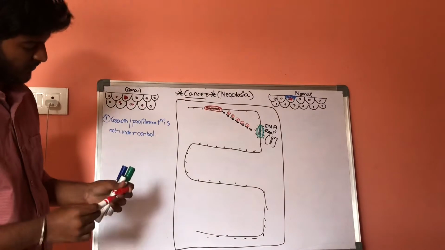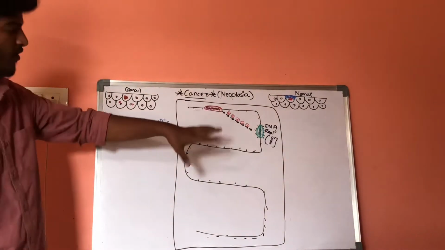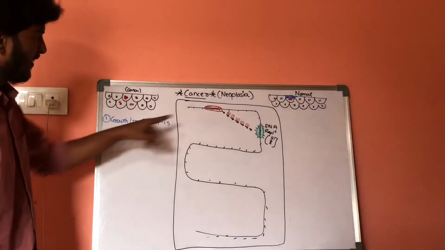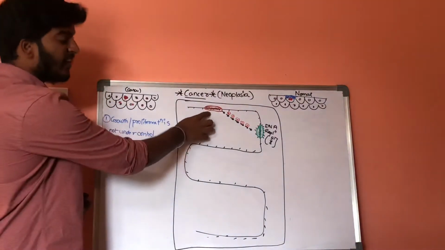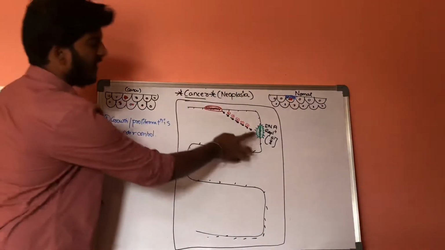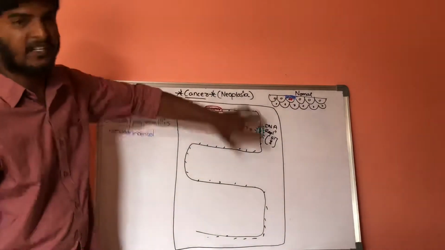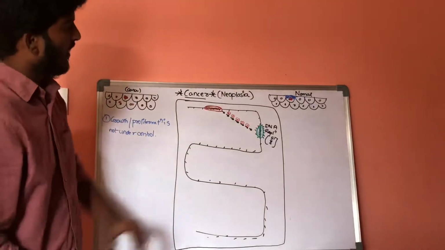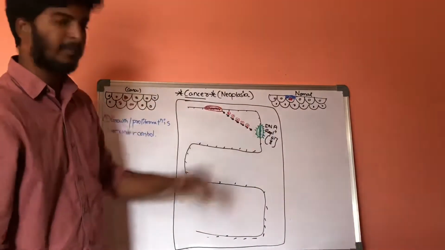Now, in a normal cell, whenever this special gene is activated, it results in DNA replication. Then DNA replication results in transcription, translation and protein formation. In this way, in a normal cell, this process takes place.